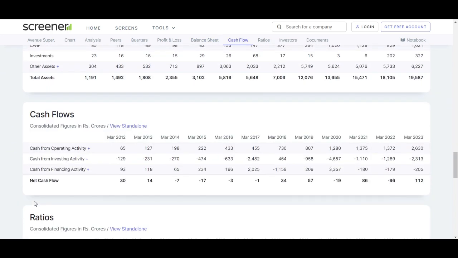So now let's talk about the DMART stock cash flow overview. We'll now explore the cash flow activities of DMART, focusing on cash from operating, investing, and financing activity for periods spanning 2012 to 23. Cash from operating activity. DMART's cash from operating activity demonstrated consistent growth, escalating from 65 in 2012 to 2,630 in March 23. This positive trend signifies the company's ability to generate cash.